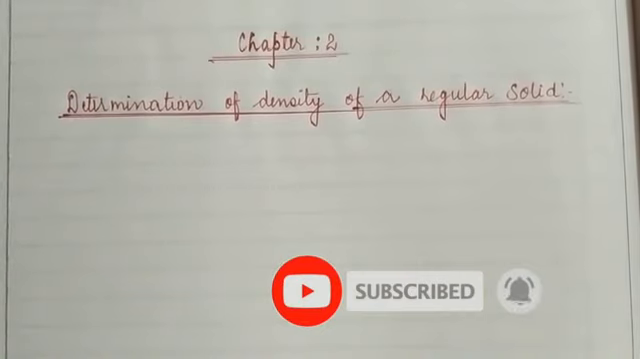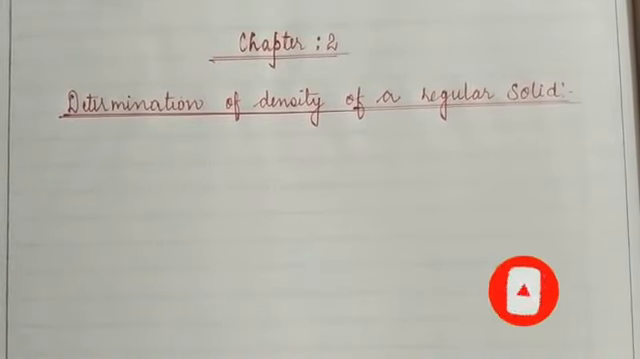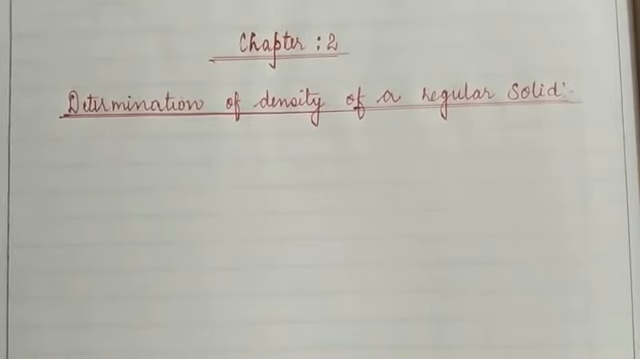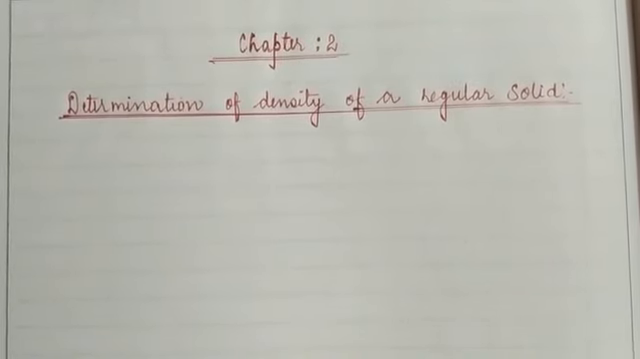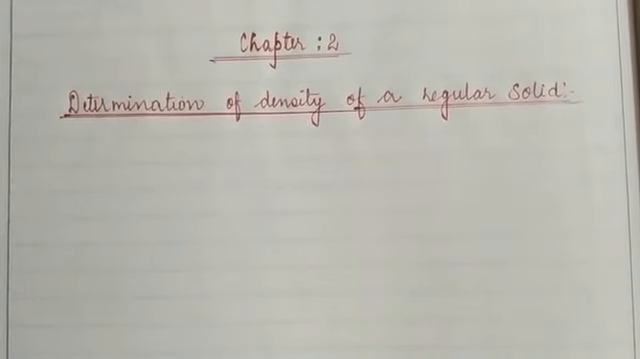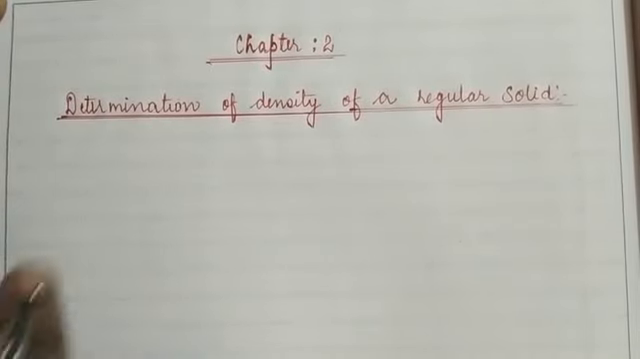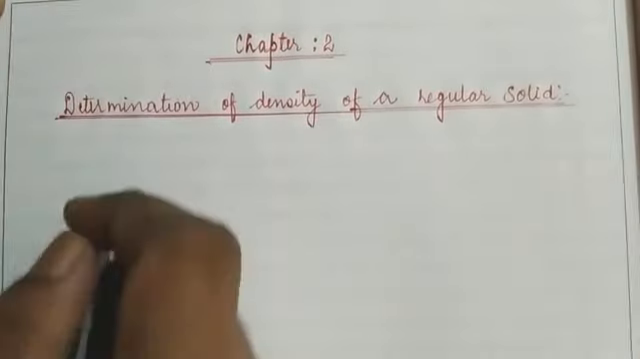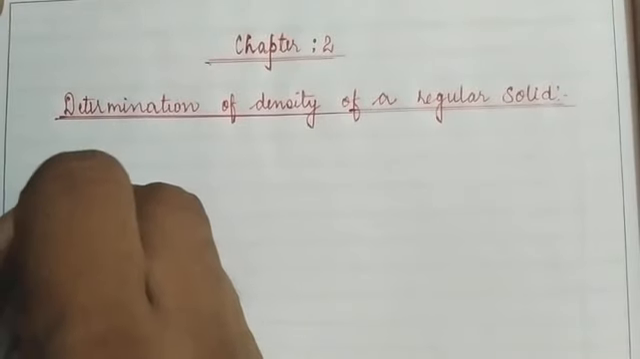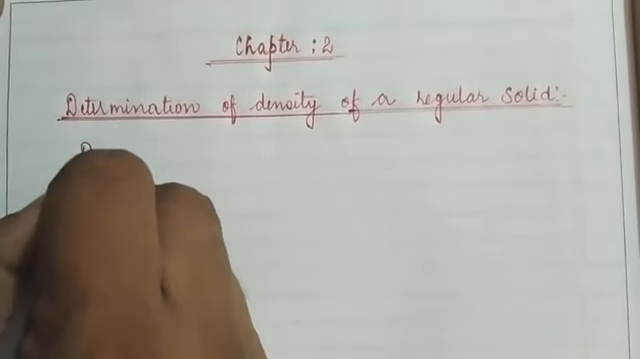Children, we are learning chapter number 2 of your physics subject, that is physical quantities and measurement. Today, with the help of this video lecture, we will discuss the topic of determination of the density of a regular solid. Children, we have already learned about density. Before going to the topic, again I am going to give you a glance at what we mean by the density of an object.